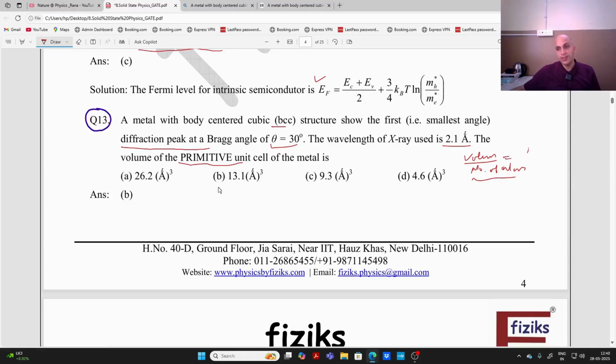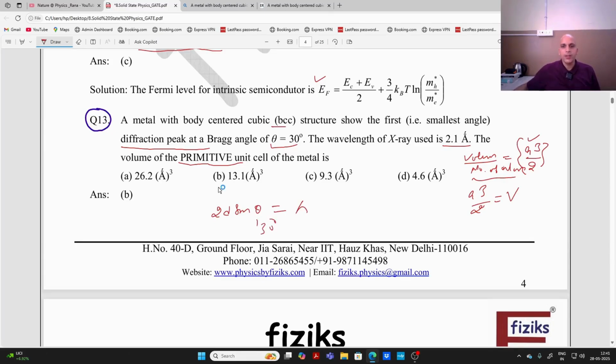So volume means a cube, and the number of atoms for the BCC structure is 2. So we have to first of all find the value of a, then by using this relation, a cube by 2, I can calculate the volume of the primitive unit cell. But for it, I have to use Bragg's law. 2d sine theta is equal to n lambda, n is 1, given first, and theta is 30 degrees.